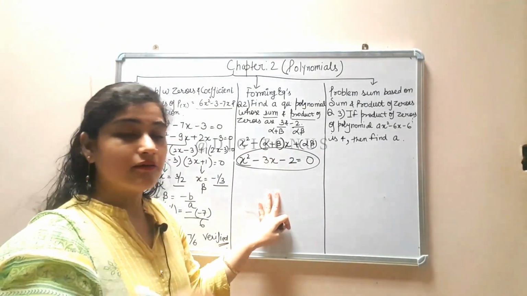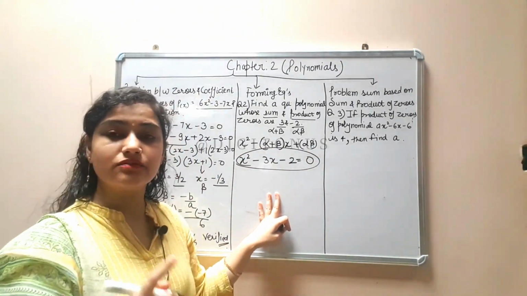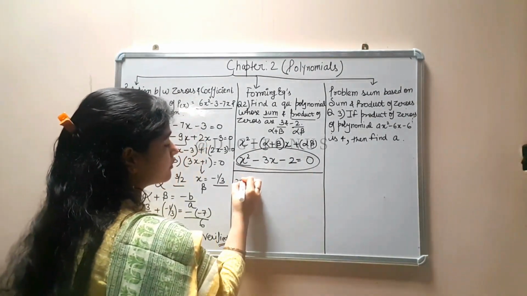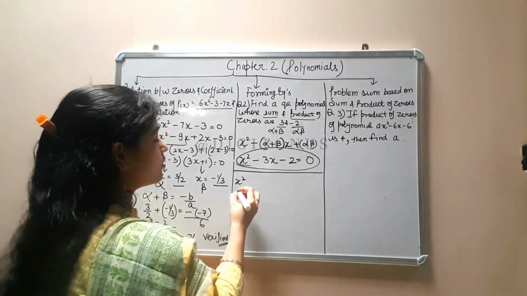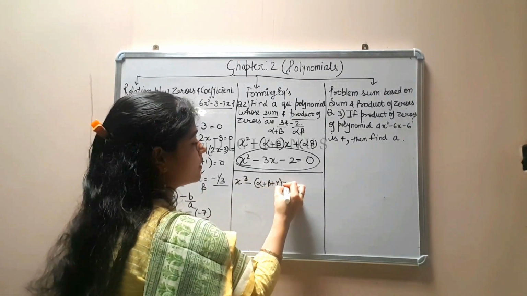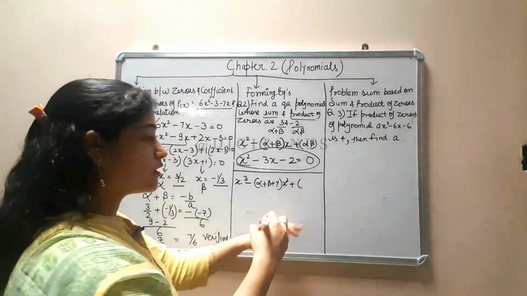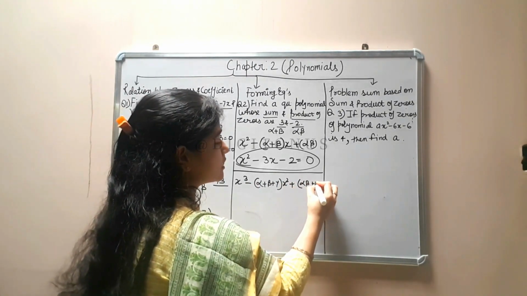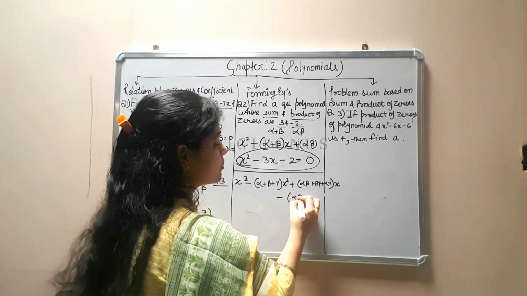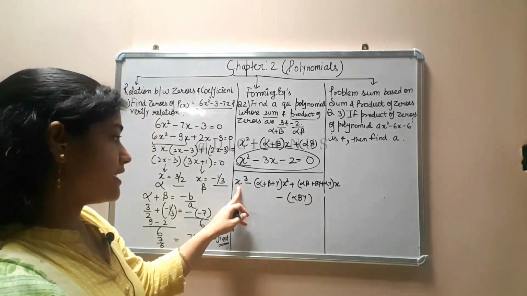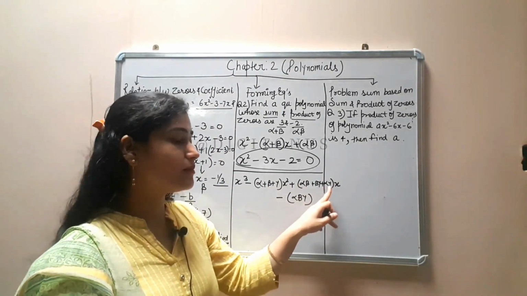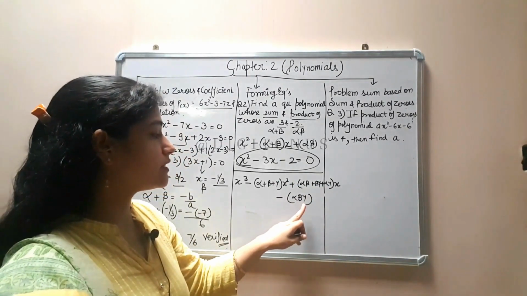One more thing, forming a cubic polynomial is very important for those who have taken the standard level. The cubic polynomial standard form is x cube minus sum of zeros into x square plus sum of zeros taken 2 at a time into x minus product of zeros. Okay: x cube minus alpha plus beta plus gamma into x square plus alpha beta plus beta gamma plus alpha gamma into x minus alpha beta gamma.